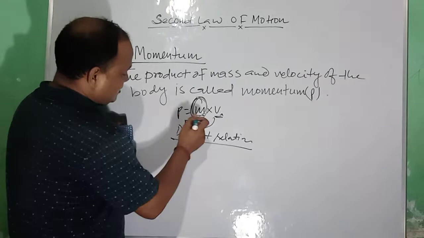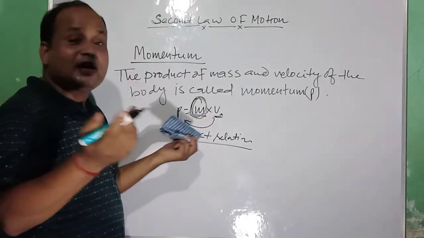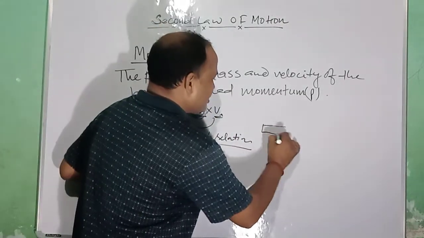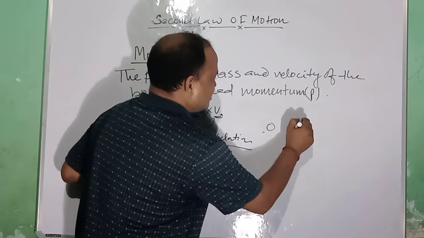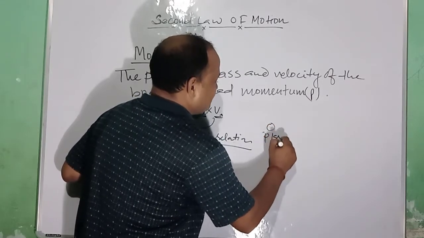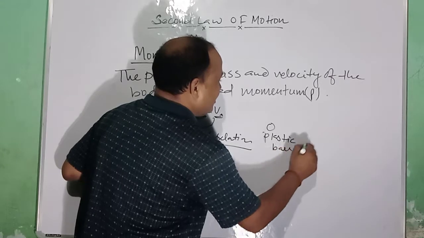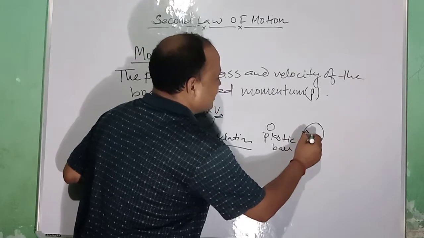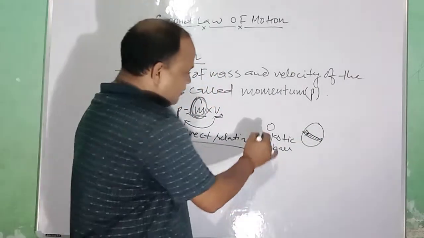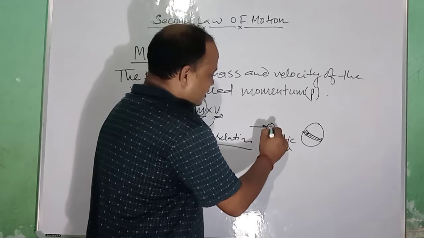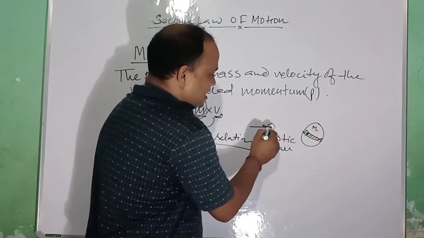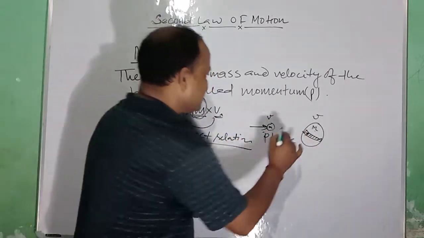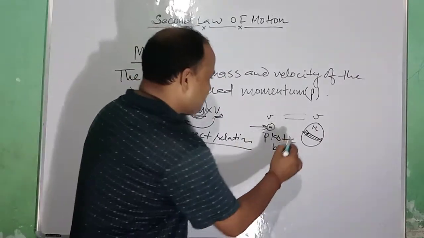Another thing, if you change the mass, then what happens to momentum? Yes, if you change the mass, suppose this is a small plastic ball, and this is a cricket ball. If you are hit with the plastic ball, this has mass m, this also has mass m, it has velocity v, it also has velocity v. In both cases the velocity is equal, the mass is different.